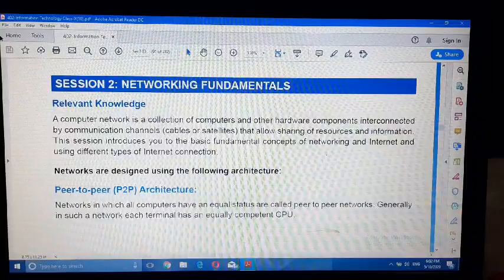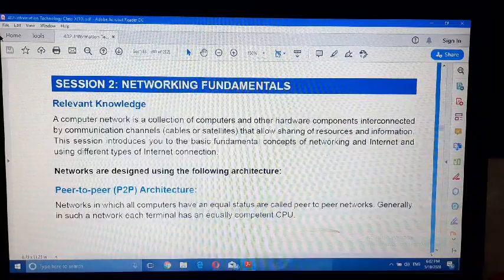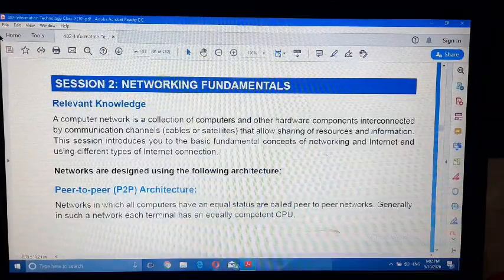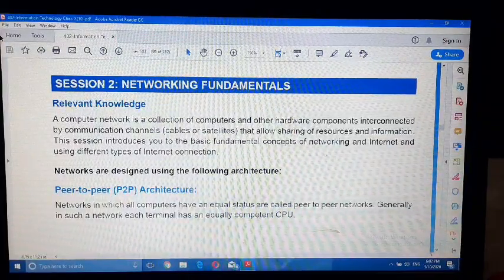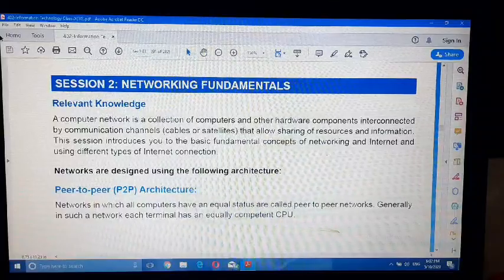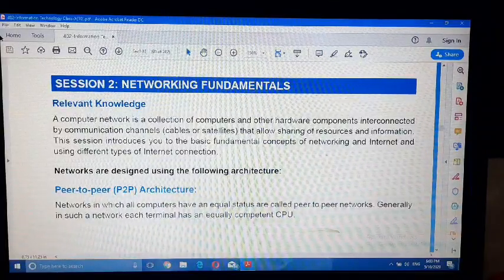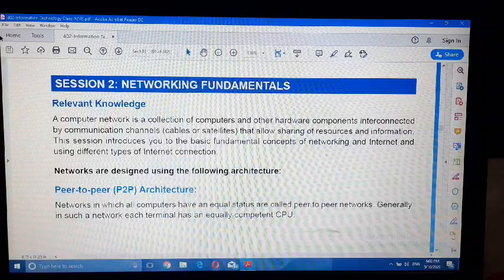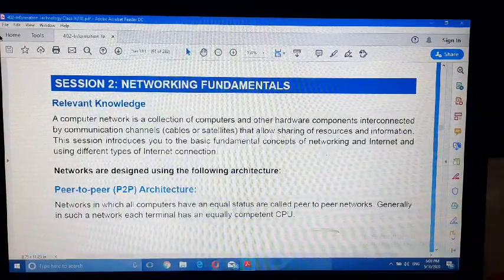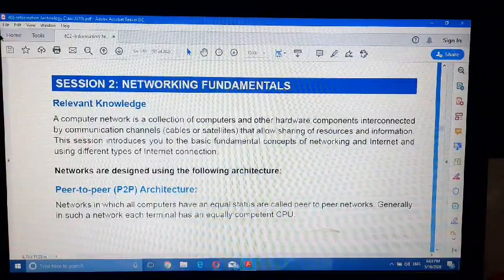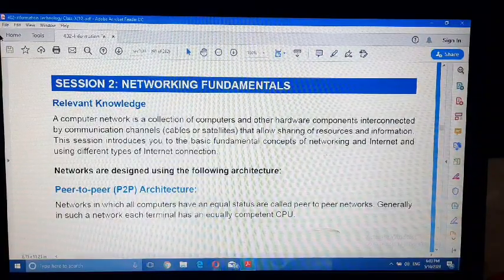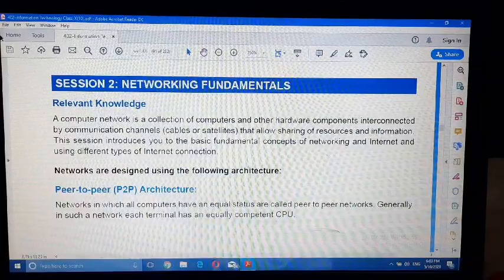The second one is the client-server architecture. In this architecture, there is a central node or central computer that acts as a server, and all the computers connected with that particular computer are called clients. The client requests to the server and the server serves the client.